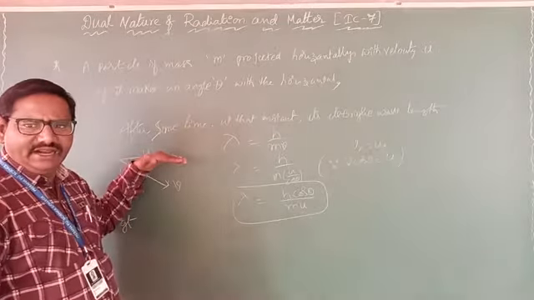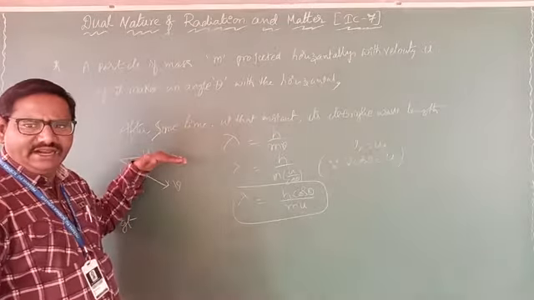If a particle of mass m is projected horizontally with velocity u and it makes an angle theta with the horizontal, after some time, at that instant, the de Broglie wavelength lambda equals h cos theta by mu. Clear? Remember this one. Based on what we have discussed up to now, we will do a few problems.